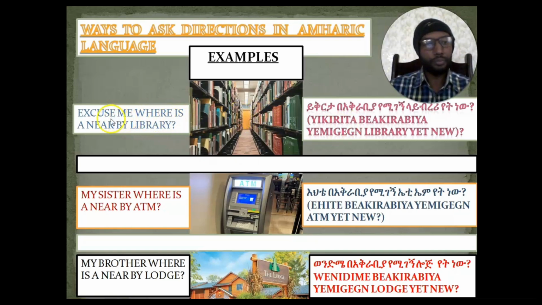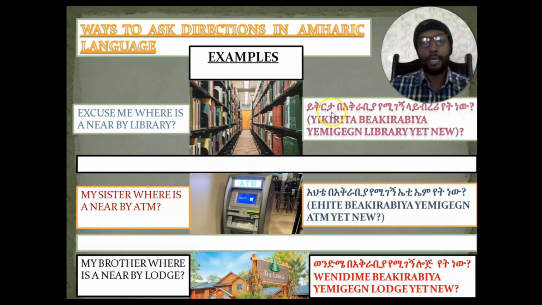Here, excuse me means ይቅርታ in Amharic. Where is a nearby library means በአቅራቢያ የሚገኝ library የት ነው? Library in English is also library in Amharic; it hasn't changed. So በአቅራቢያ የሚገኝ means a nearby, የሚገኝ means found, library is library, and የት ነው means where is it.